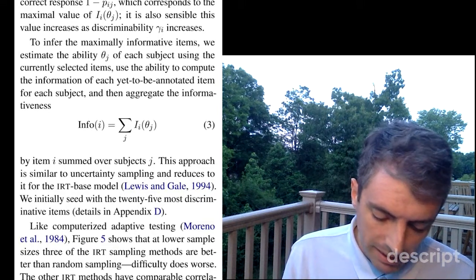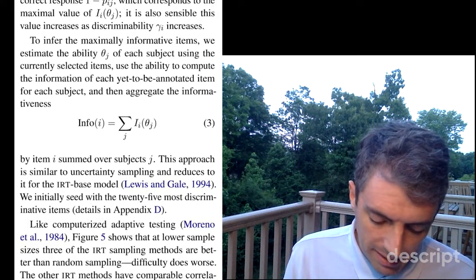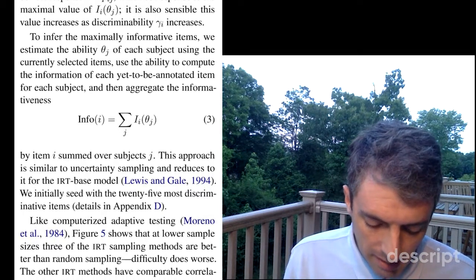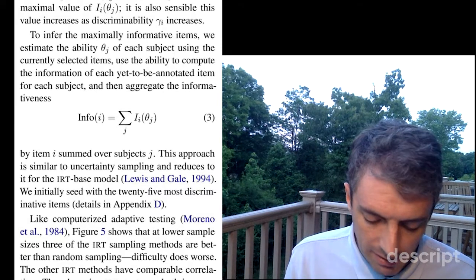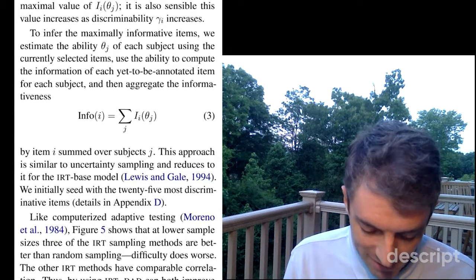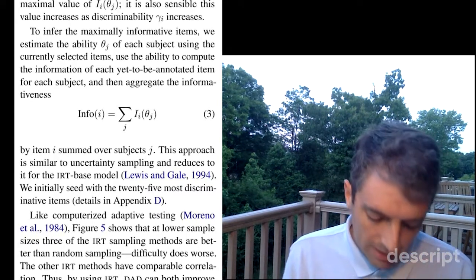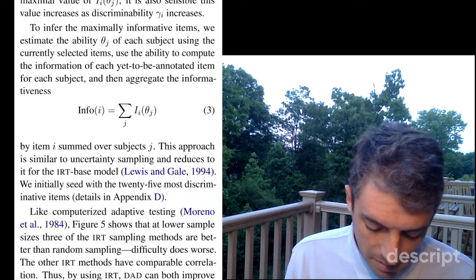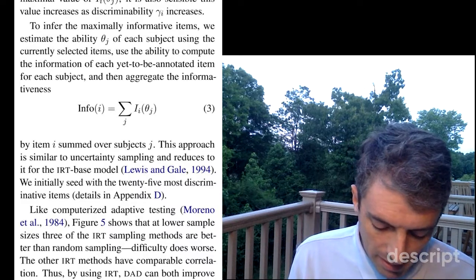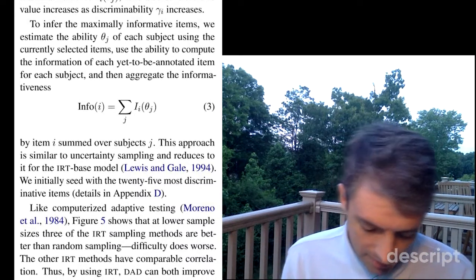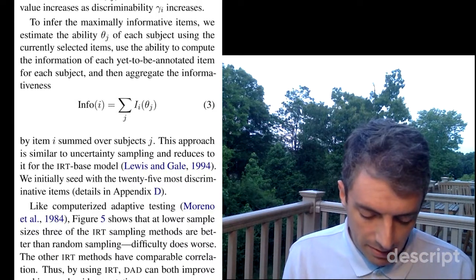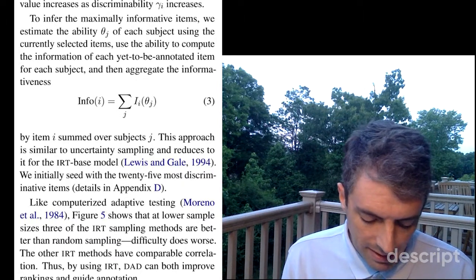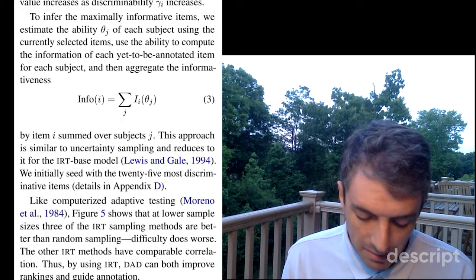To infer the maximally informative items, we estimate the ability theta j of each subject using the currently selected items, use the ability to compute the information of each yet-to-be annotated item for each subject, and then aggregate the informativeness by item. This approach is similar to uncertainty sampling and reduces to it for the IRT base model. We initially seed with 25 discriminative questions. Like computerized adaptive testing, Figure 5 shows that at lower sample sizes, 3 of the IRT sampling methods are better than random sampling.